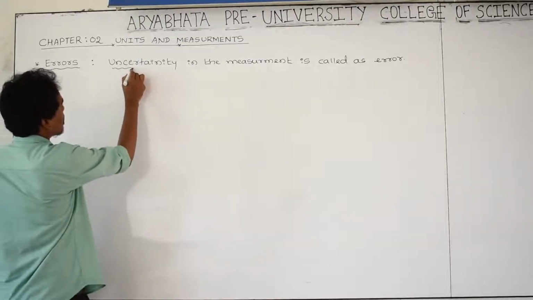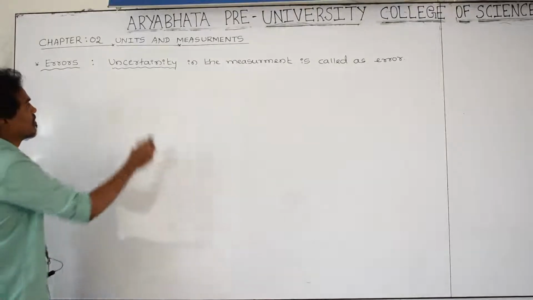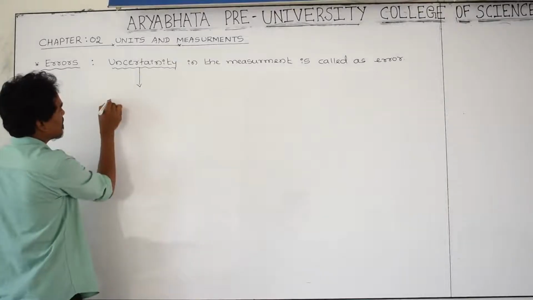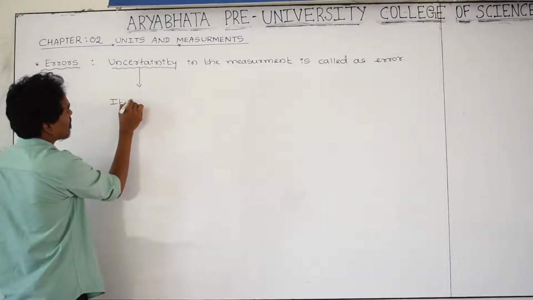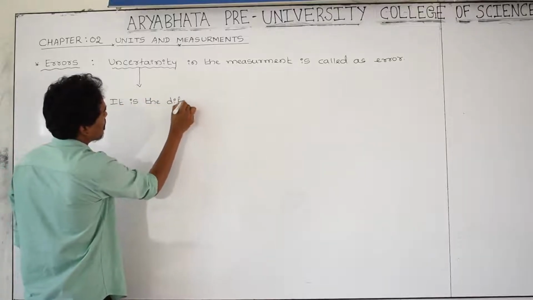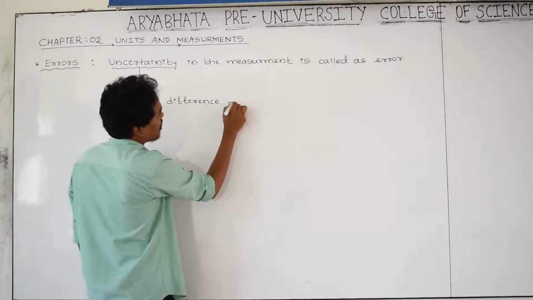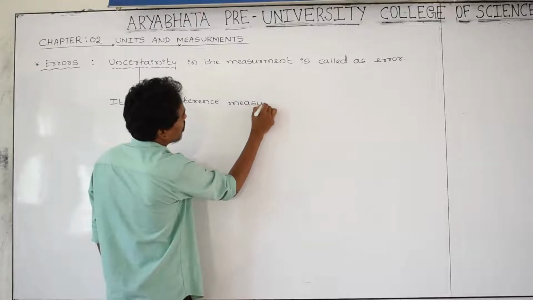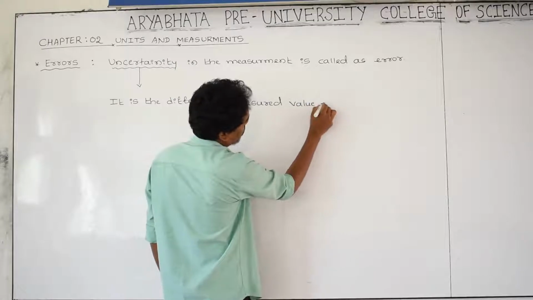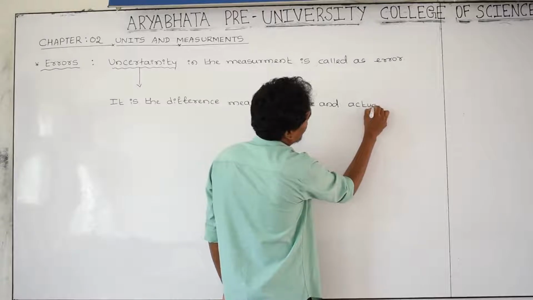Uncertainty means not the exact value. The meaning of uncertainty indicates that it is the difference between the measured value and the exact value, or actual value.